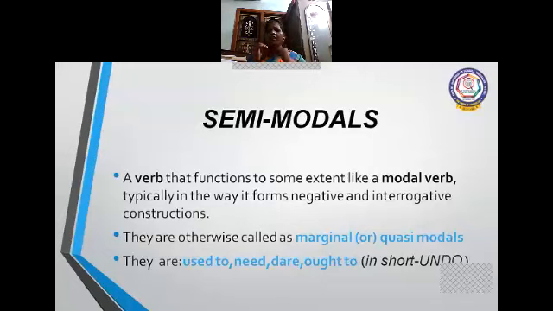So four things are there in semi-modals. What are they? UNDO. What is this UNDO? U for used to, N for need, D for dare, and O for ought to. Is it clear? What are the semi-modals? You can easily say used to, need, dare, ought to: UNDO. So it's clear to children? UNDO means used to, need, dare, ought to. In short, UNDO you can keep in mind. Okay, we'll go for the next.